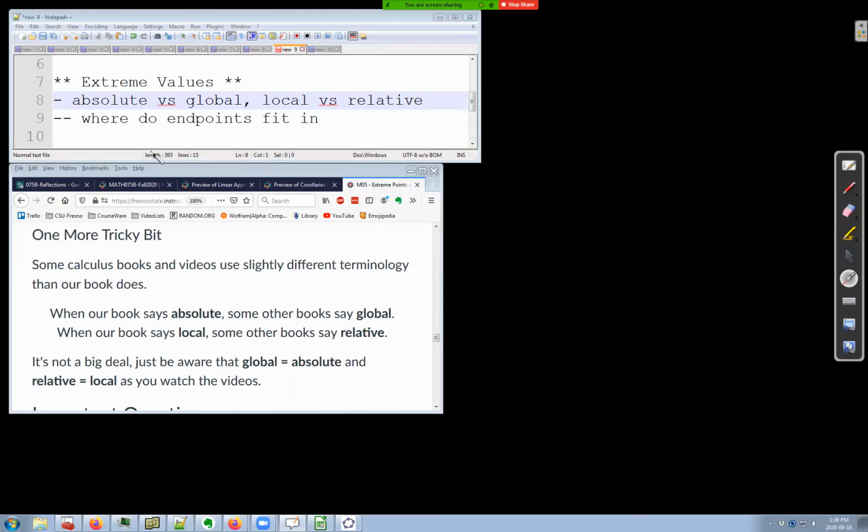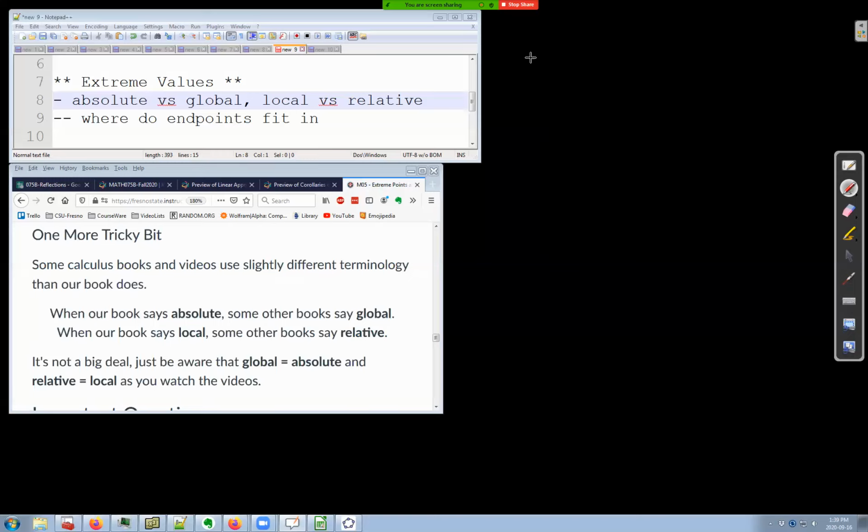All right, and then what about endpoints? What does that have to do with all of this? The thing you want to remember about endpoints is that endpoints can never be local extreme points.